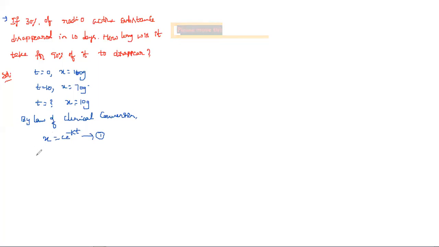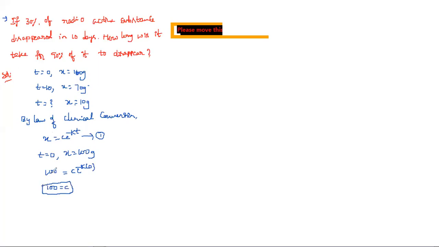So here, first take the initial condition: t is equal to 0, then x is equal to 100. So you can substitute here: 100 is equal to c into e power minus k into 0. That is nothing but 100 is equal to c. So we got the c value.